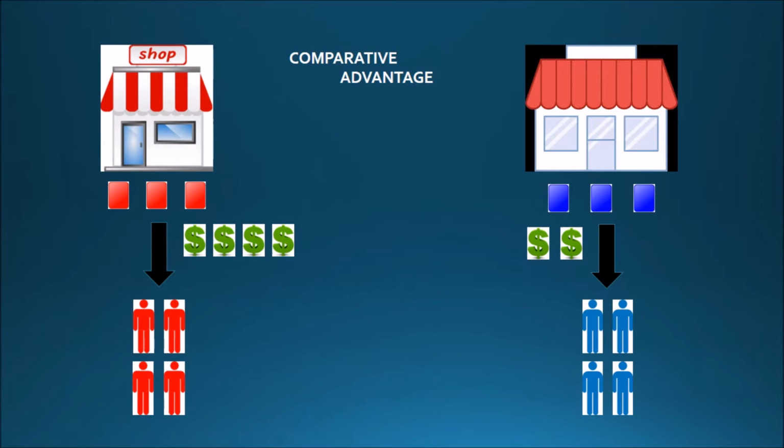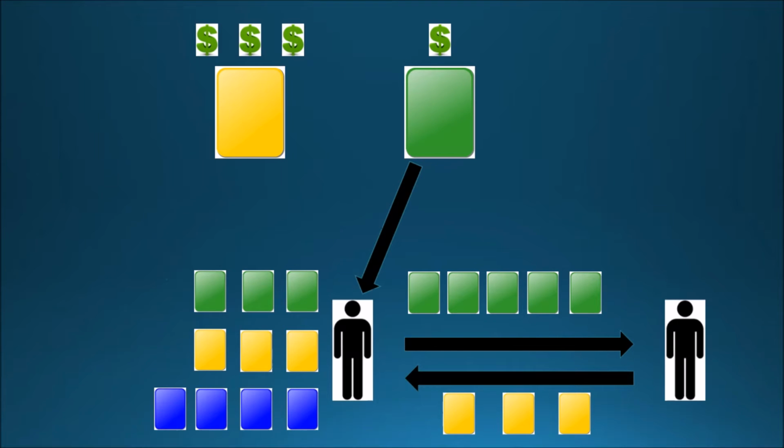And all groups are trying to buy cards from their shops, and some groups can buy cards at a cheaper price than others. This is called comparative advantage. To be more efficient and gain more cards, both groups should focus on buying whatever is cheapest and trade those cards to end up with the most cards possible.